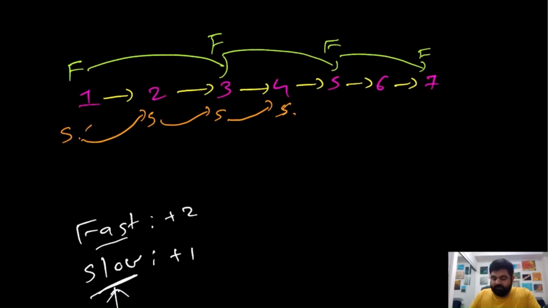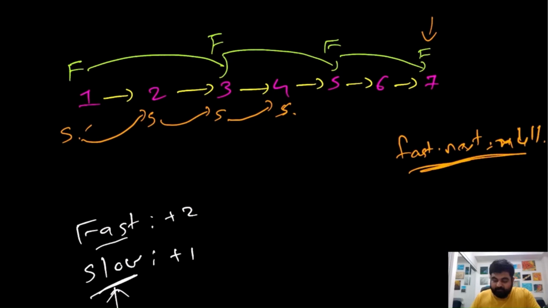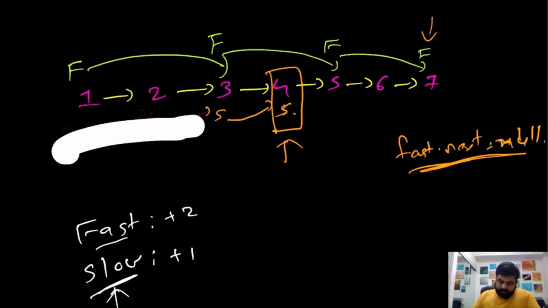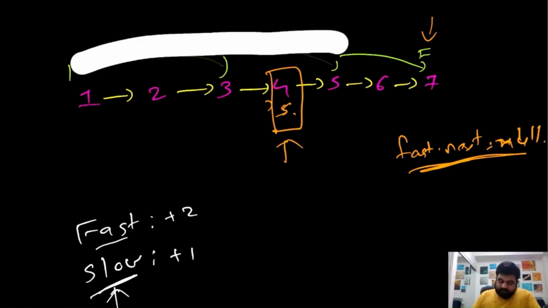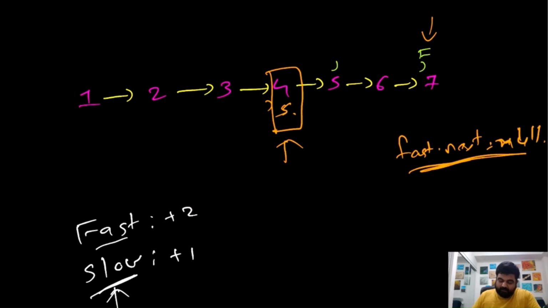Now, if we check at this position, fast is not null, but fast.next is actually null. Because this is null, this would be our terminating case. The moment we reach that, fast.next is null and the fast pointer cannot go anywhere further, which means whatever the position of the slow pointer is, that should be the middle of the given linked list, which is the case over here. The value at the slow pointer is actually the middle of the list, and we simply need to return that. We don't need to do any additional work, and this is a very beautiful solution.